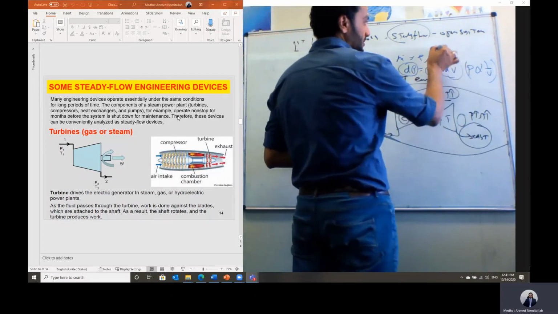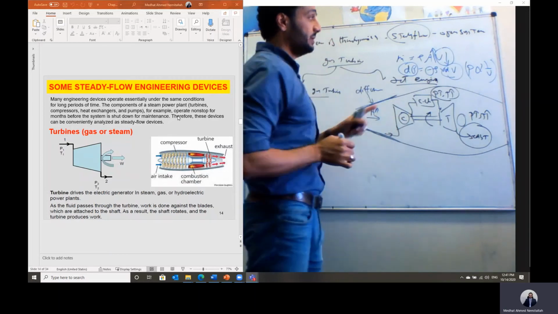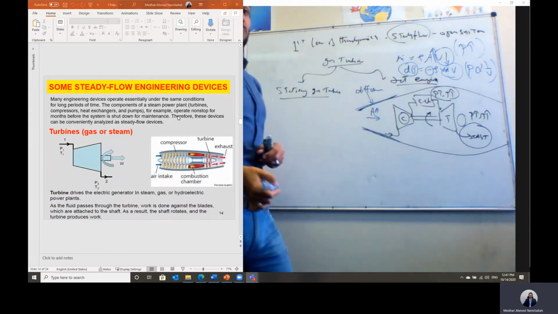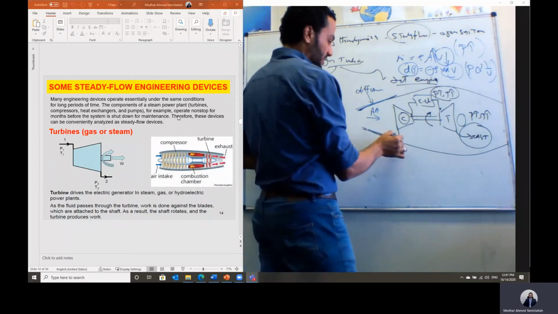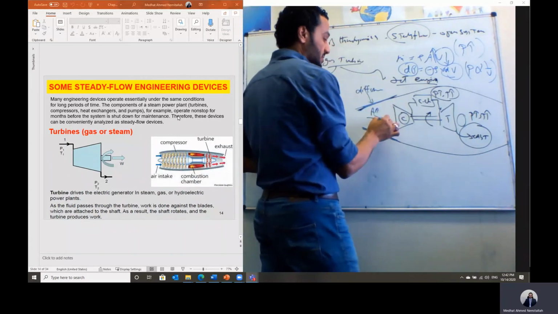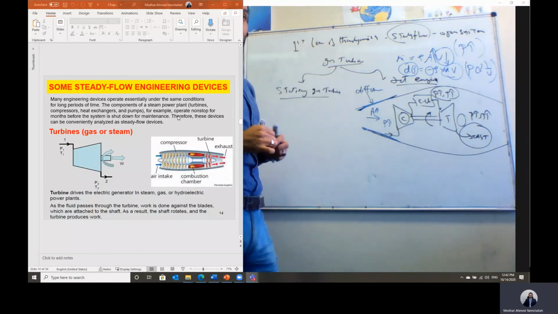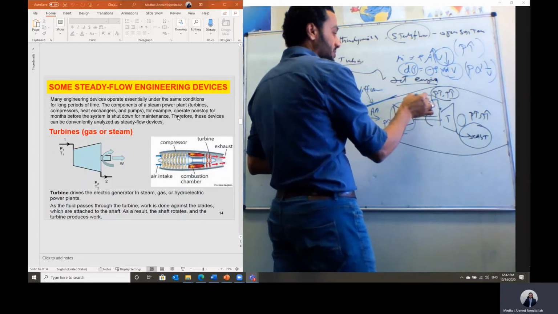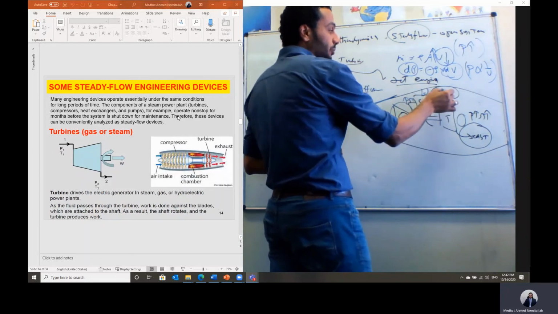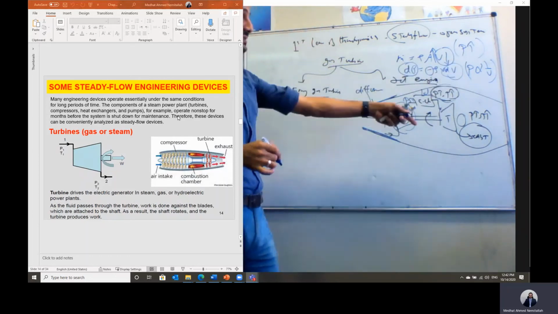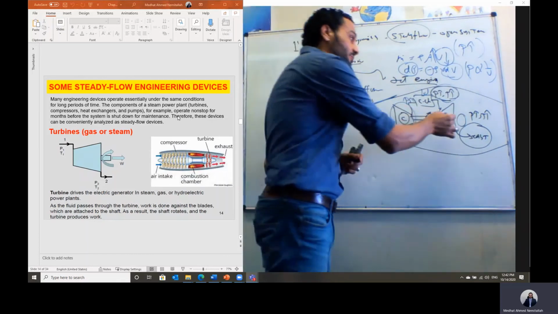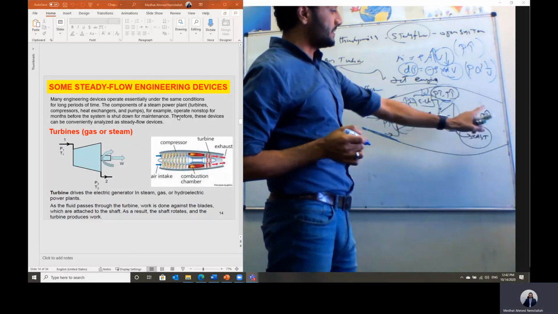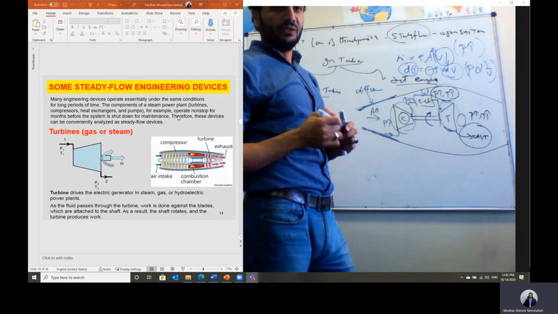With the area increasing in the flow direction, velocity will be reduced, and the pressure will build up within the system. So the function of the diffuser here, the inlet section, is just to enhance the pressure of the air. Then air is passed through the compressor to raise its pressure, and then we have fuel here to burn, to have exhaust gases, and then the gases will be leaving the turbine. As we said, we have partial expansion here. Then the gases are still exhaust gases under high pressure and high temperature.